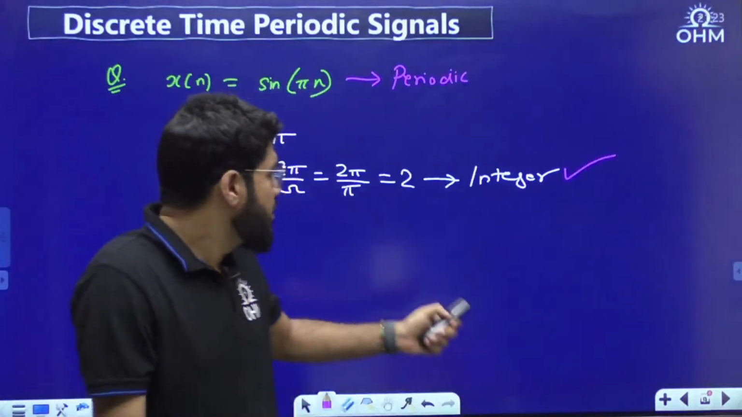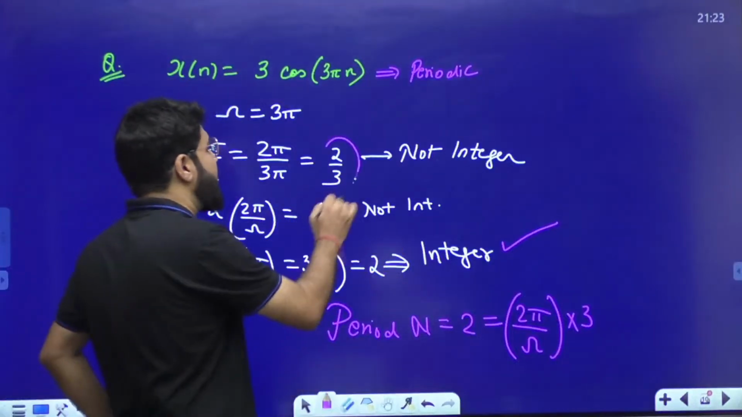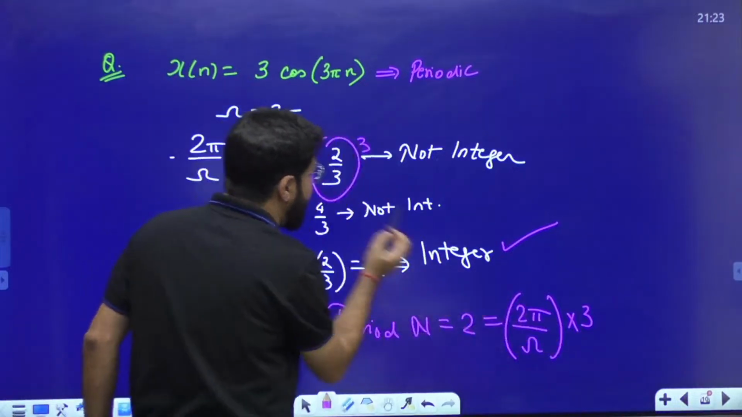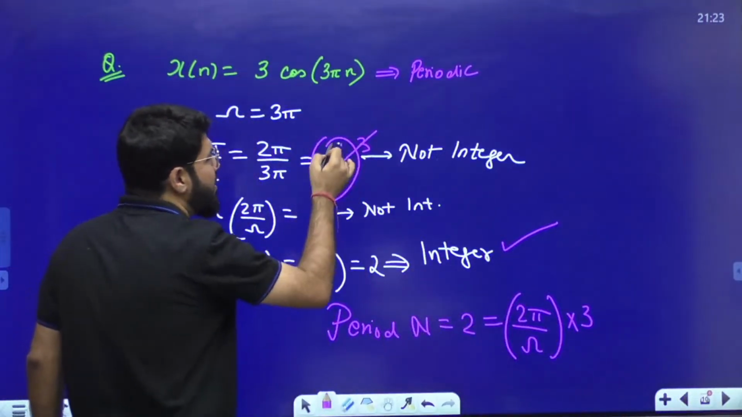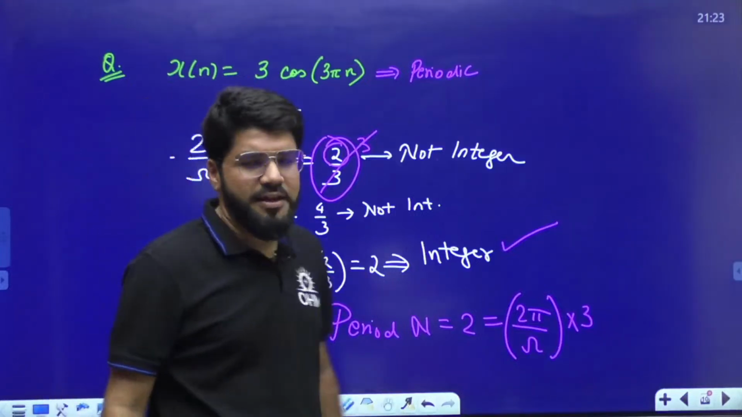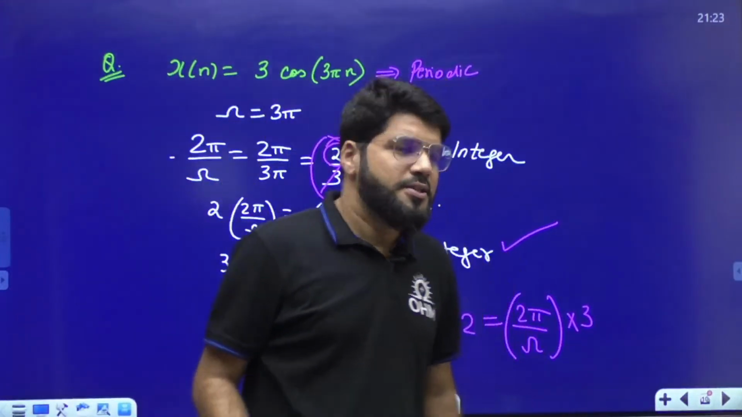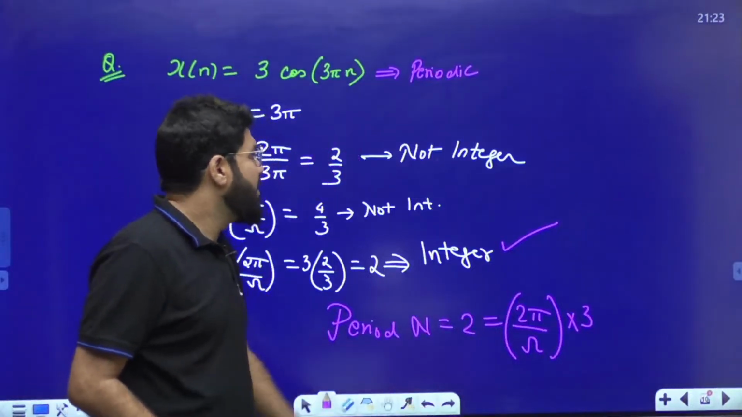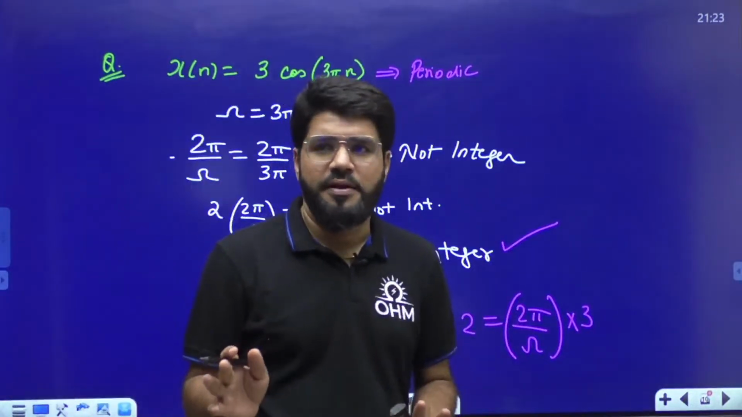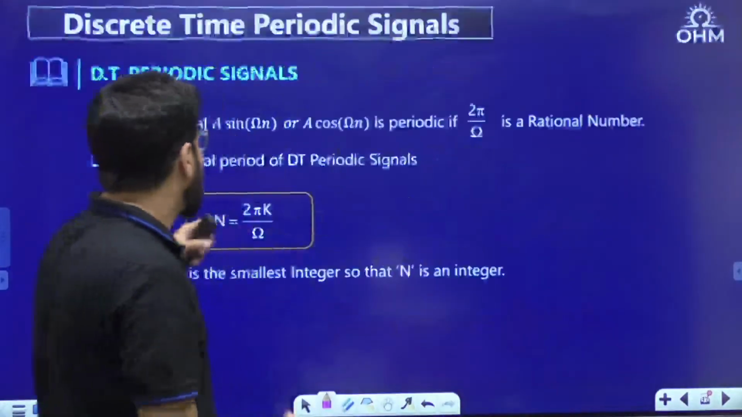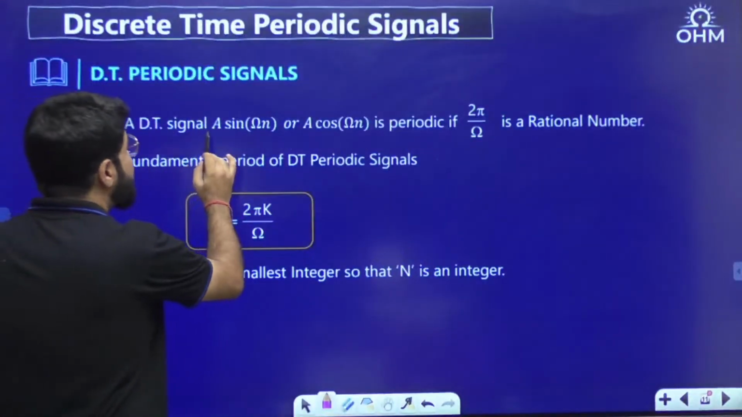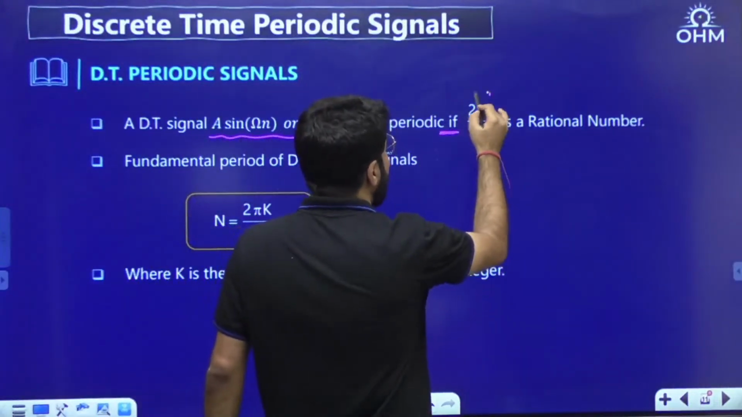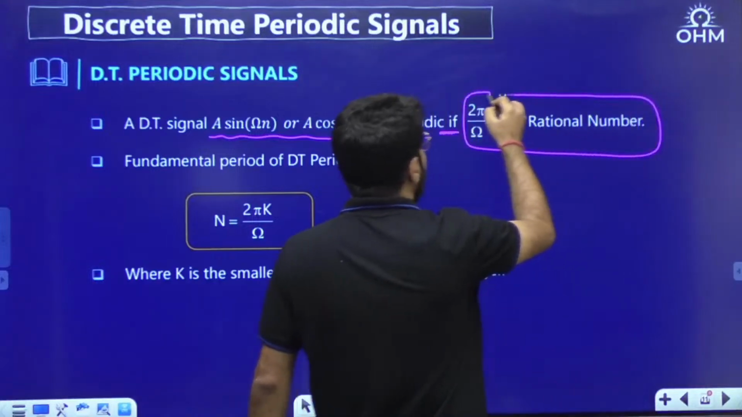So the condition for periodicity, dear, will be that 2 pi by omega should be a rational number. Here 2 pi by omega is 2 by 3, a ratio of two integers, I multiplied by the denominator integer, and then I'm finally getting an integral value. That is what I want. If this 2 pi by omega is a rational number, then we have a possibility of getting the period. So what is the final conclusion? The final conclusion is that a sin omega n or a cos omega n is periodic if 2 pi by omega is a rational number.